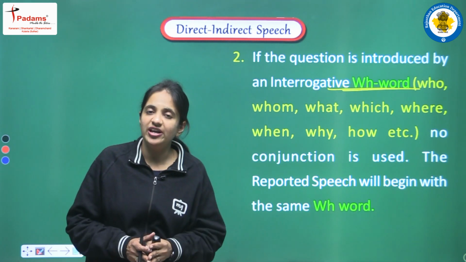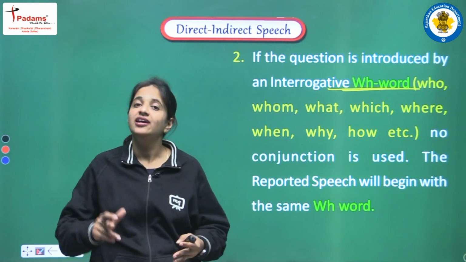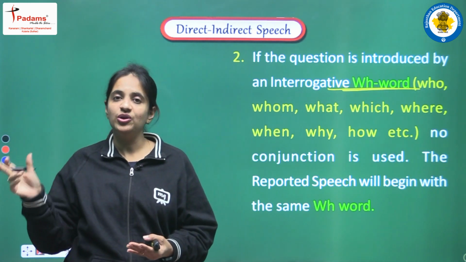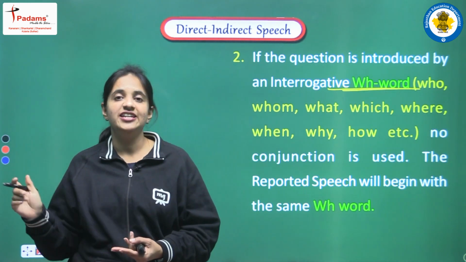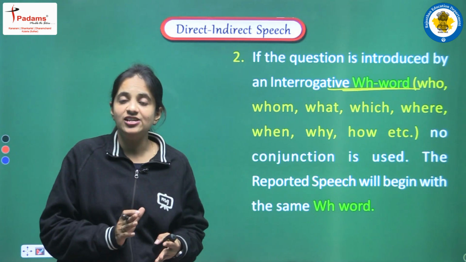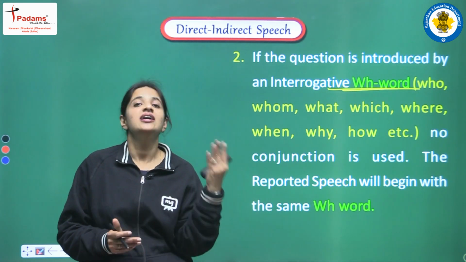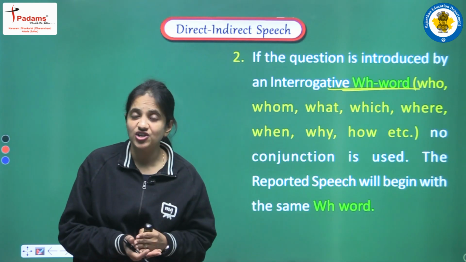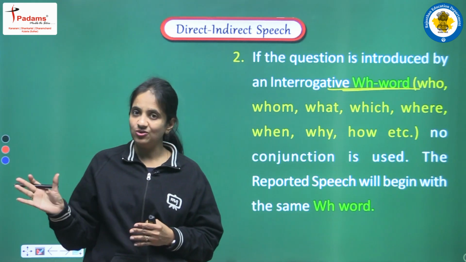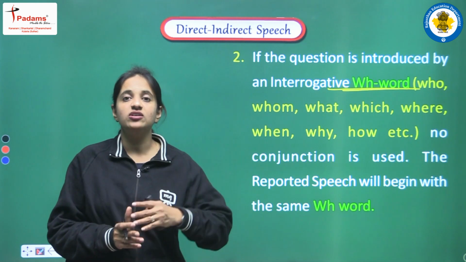I am sure that you all are able to observe that in the reporting verb we are doing only one change, that is the change of "said to". The second change was in the inverted comma. When we have to remove the inverted comma, then we have to add one conjunction. When we were having the assertive sentence, our conjunction was "that".